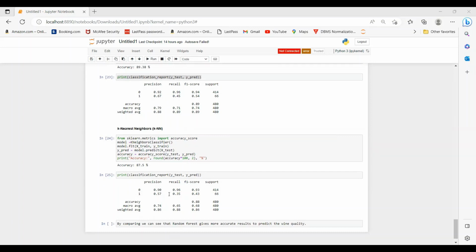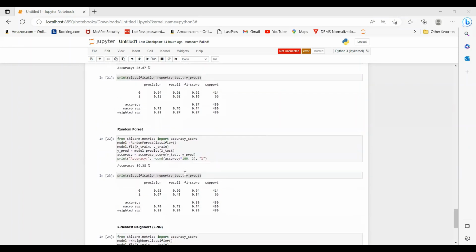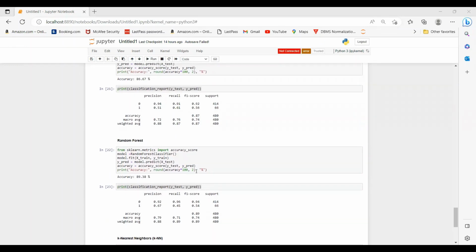By comparing all these methods, we can conclude that random forest gives the highest accuracy in predicting the wine quality, and we obtained an accuracy of 89.38%. So we conclude that random forest is the best suited method to predict the wine quality.